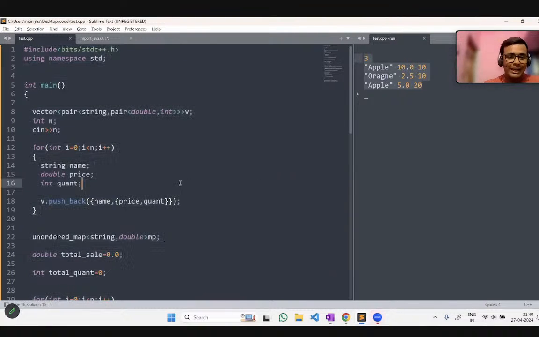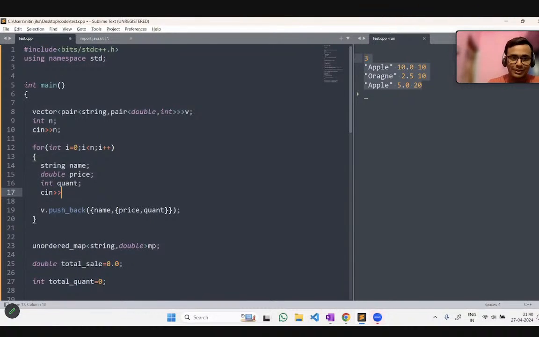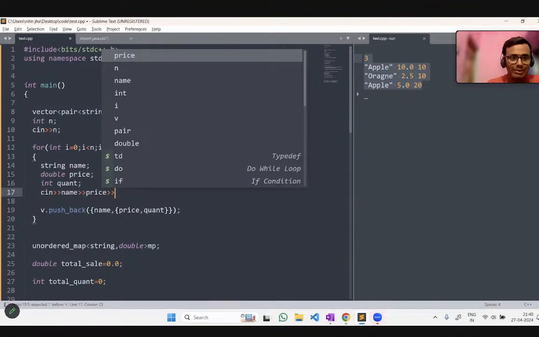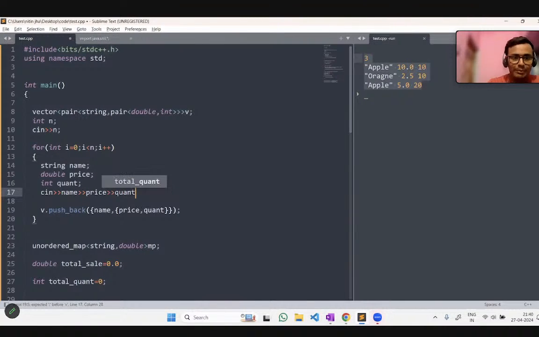While I was discussing, I put everything in this V, but I haven't taken anything as input here. This is the simple mistake which could happen. You have to take every variable as input, like this, then only you will get the correct result.